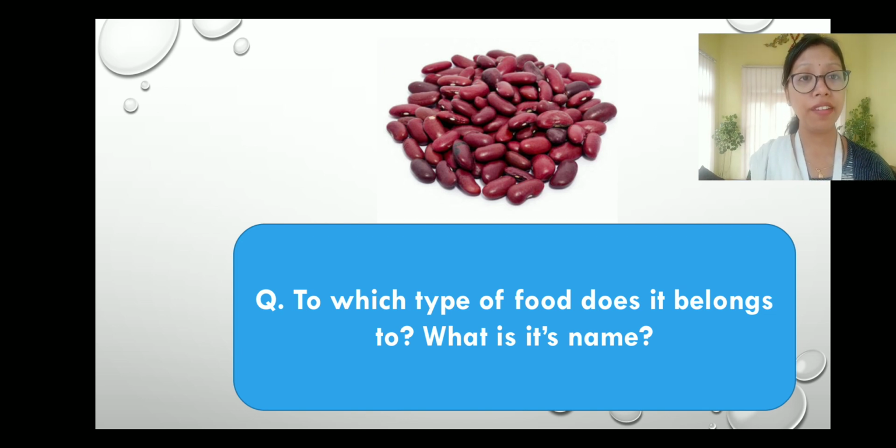Then here we have this picture. Now what you have to do is write the answer to the question. And the question is, to which type of food does it belong? So you have to first write the category of the food, whether it falls into the cereals or whether it falls into the pulses, and write the name of this particular thing. So these are your homeworks.